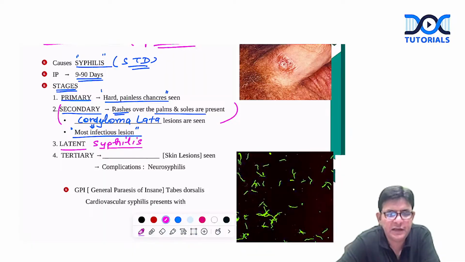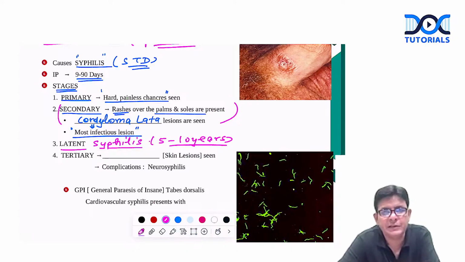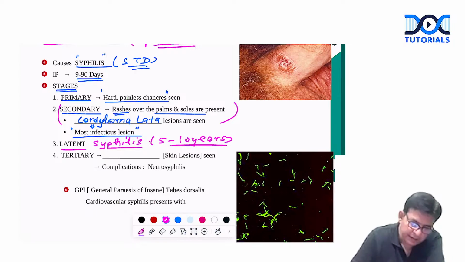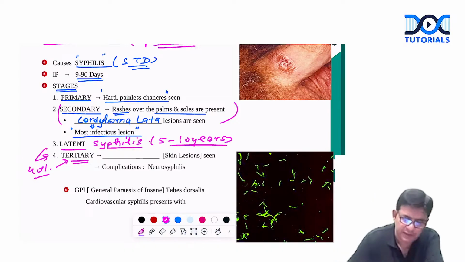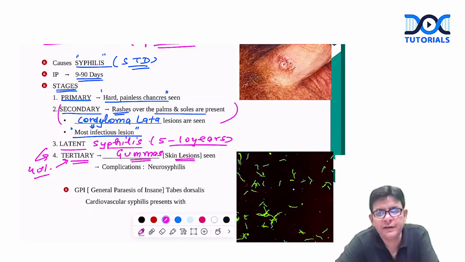And what exactly happens in the latent syphilis stage? In the latent syphilis stage, this can vary for 5 to 10 years. Okay, the patient can be in this stage for how many years? 5 to 10 years. And what happens? 60% of the individuals, because of their immune response, immunity, they themselves get treated. Okay. But the unfortunate 40%, they progress to what? Tertiary syphilis. And the first thing which they manifest is gummas. Fine. These skin lesions are observed in tertiary syphilis, gummas.